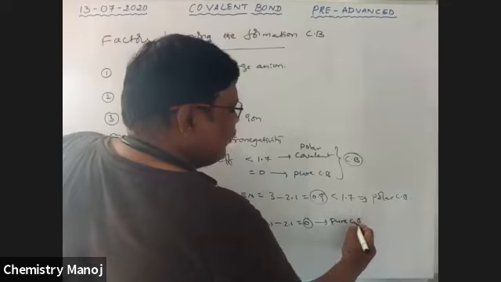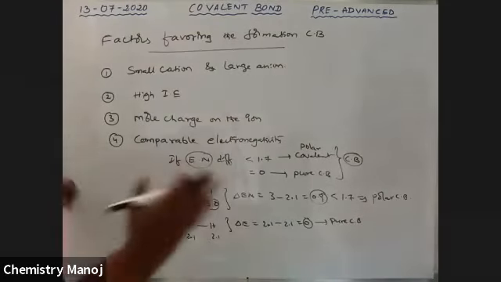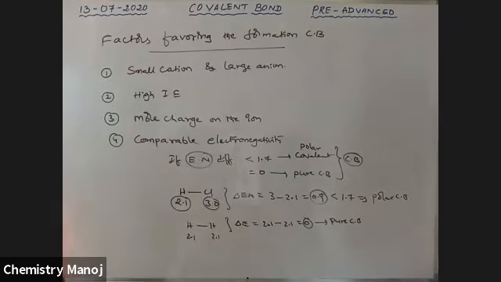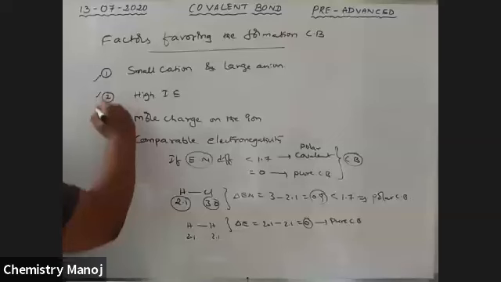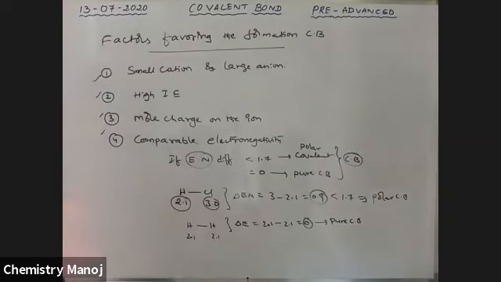Therefore, the electronegativity difference is comparable, almost the same, exactly the same or nearly the same. So they give comparable electronegativity, so they have a covalent bond. So these are some favorable conditions for the formation of a covalent bond.